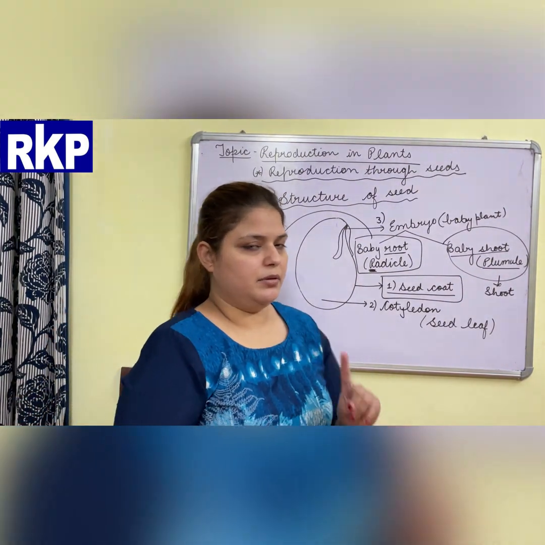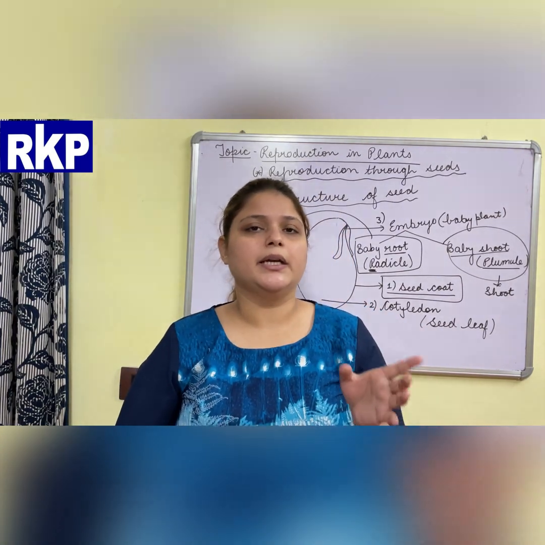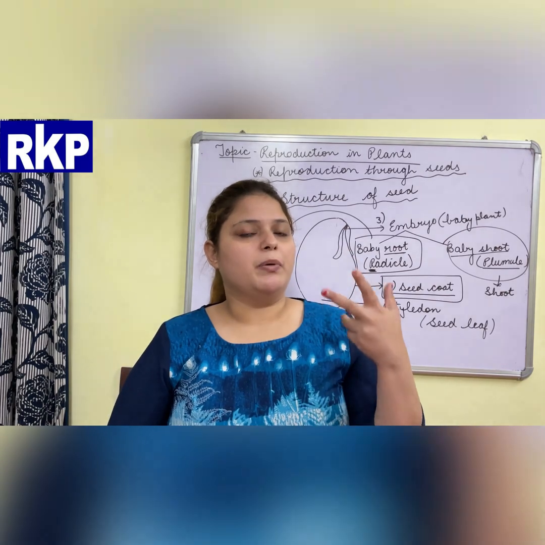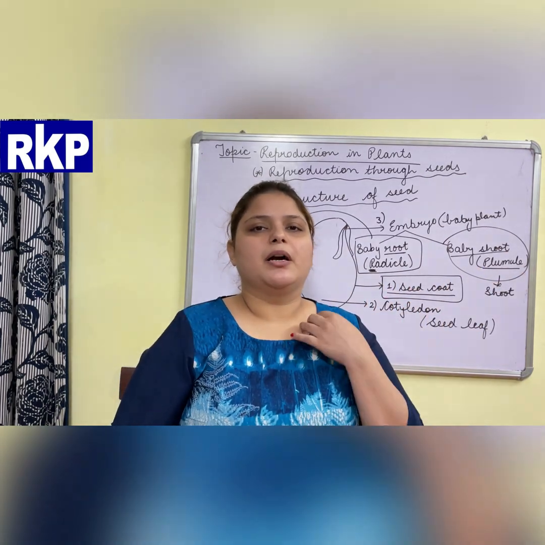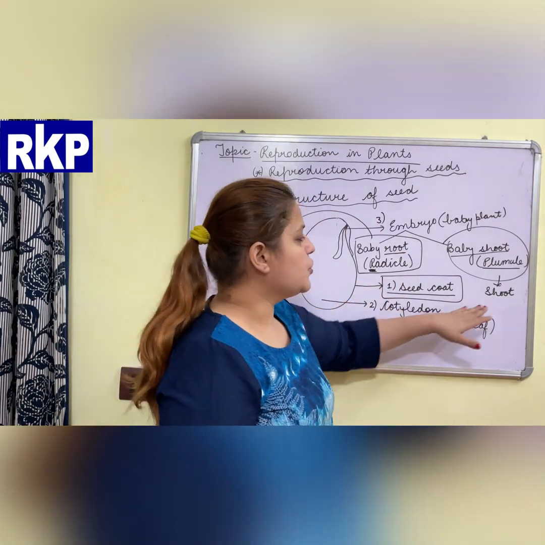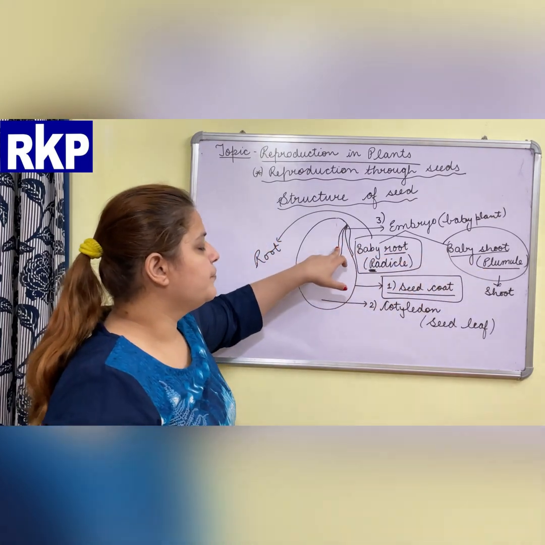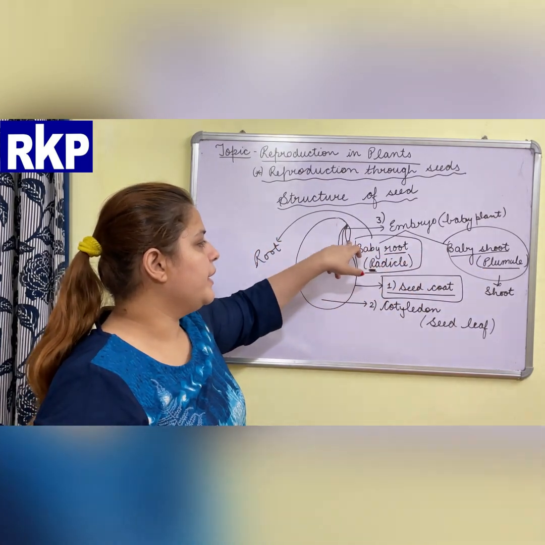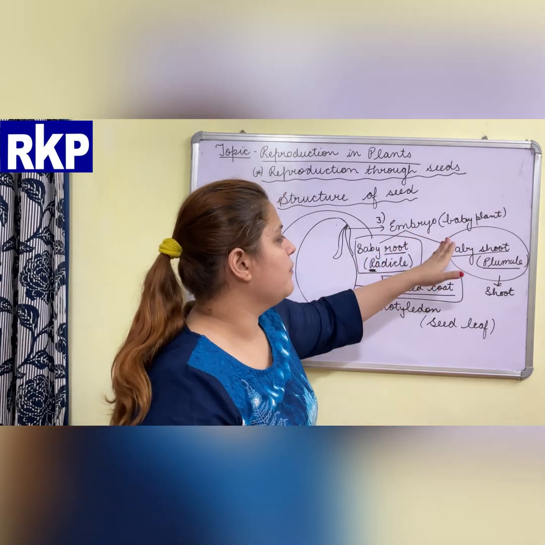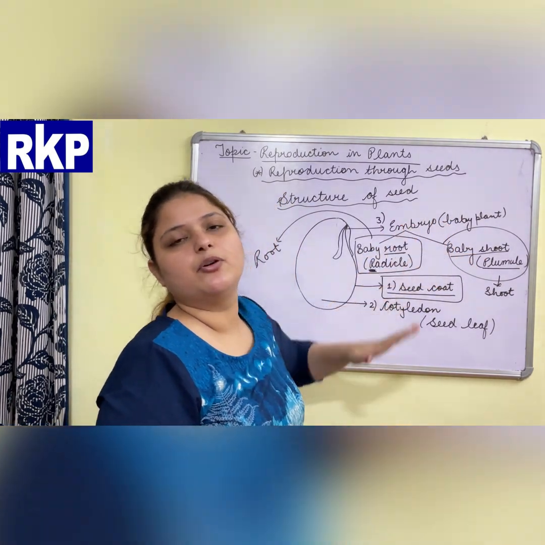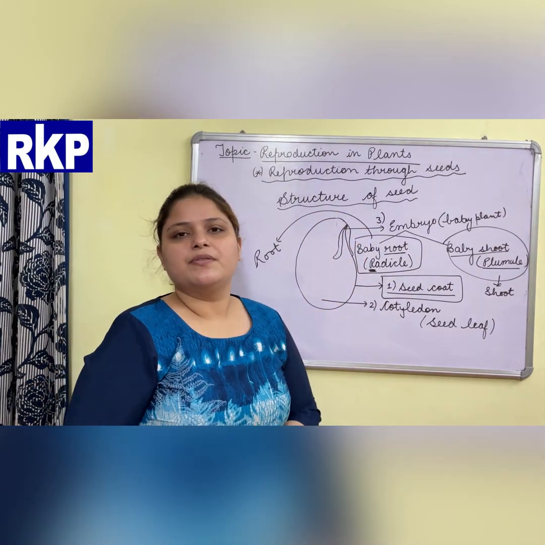We have done this many times when the schools were running. Then also I showed you the two parts of the plant, shoot and root. In the videos also I told you the parts of plants, the shoot and the root. The shoot comes from the plumule part and the root comes from the radicle part, and together they make the baby plant, means the embryo present inside the seed. So this is the structure of the seed.